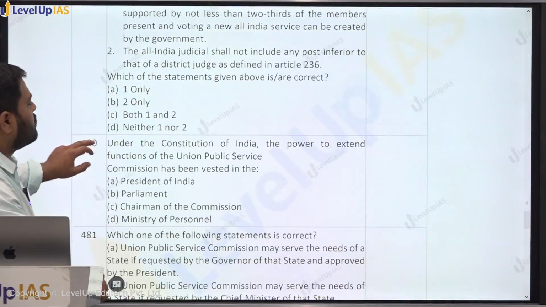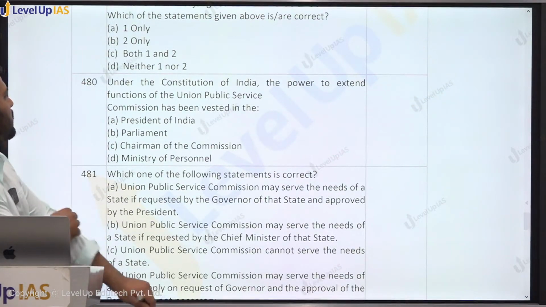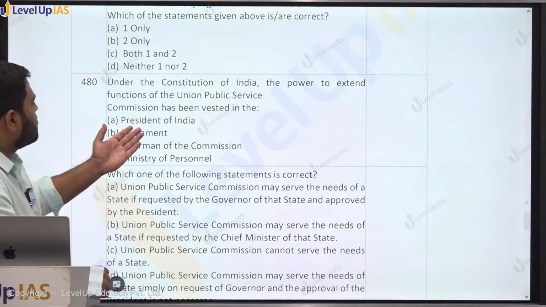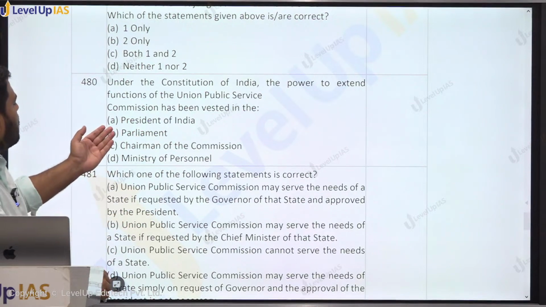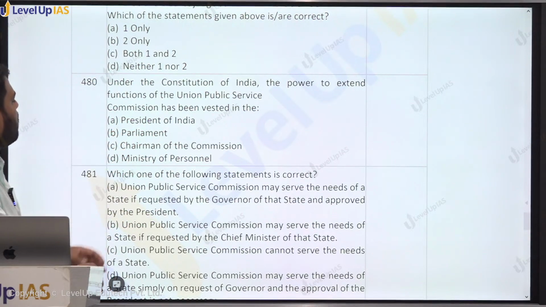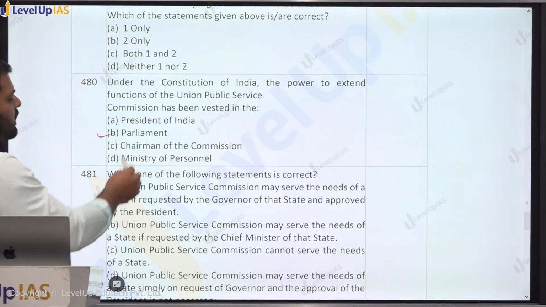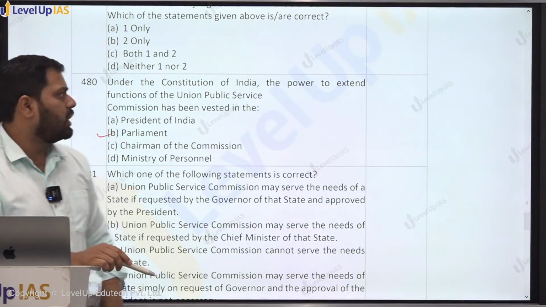Under the Constitution of India, the power to extend functions of Union Public Service Commission has been vested in: President of India, Parliament, Chairman of the Commission, Ministry of the Personnel. Parliament can, by law, extend.